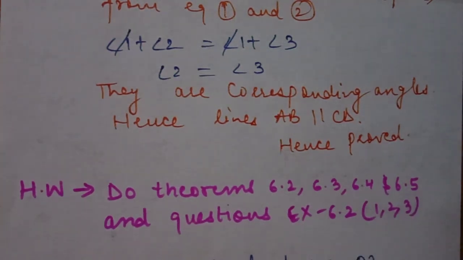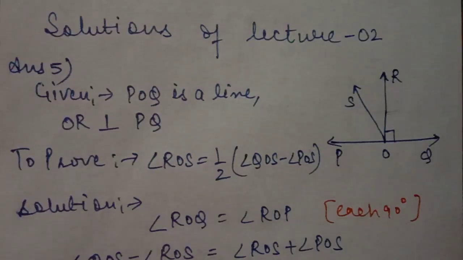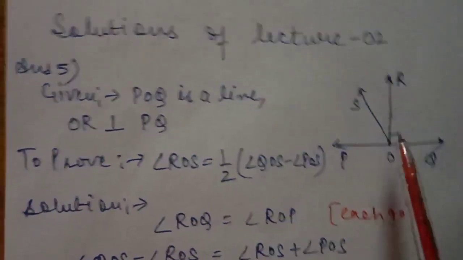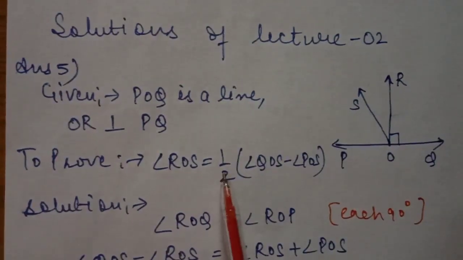Now the solutions of lecture 2. In lecture 2, I already solved 3 questions from exercise 6.1, and today I am going to solve 2 more questions. Question number 5: one diagram is given and we have to prove this.